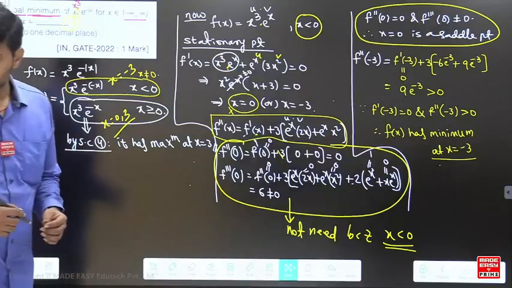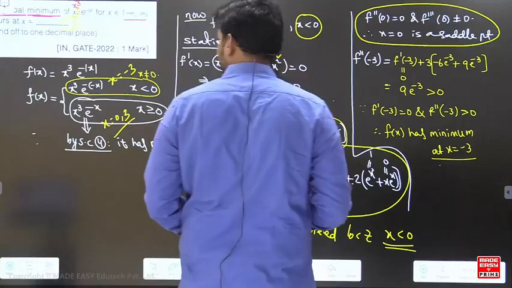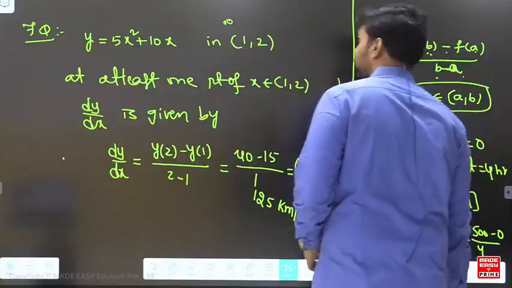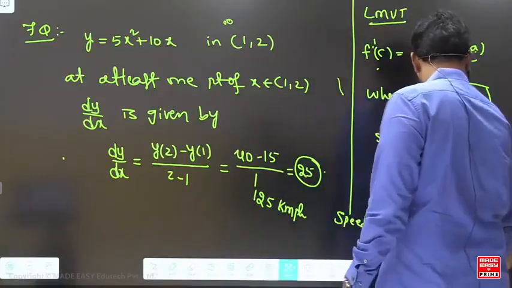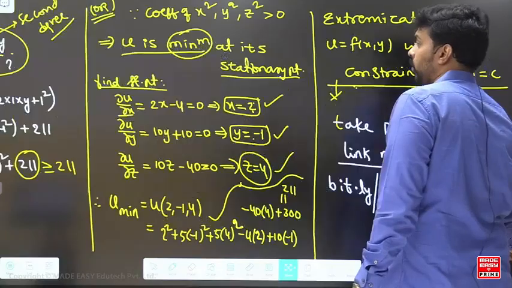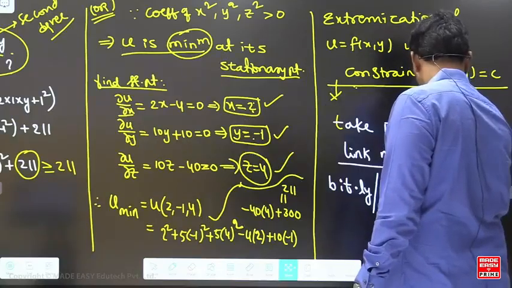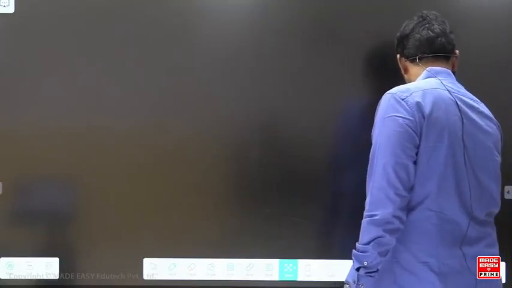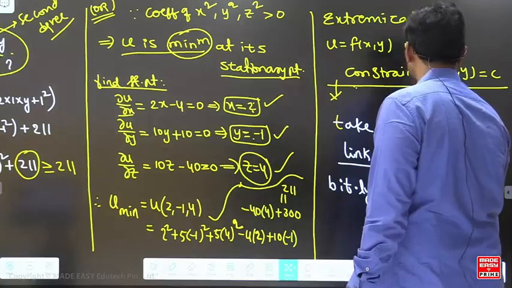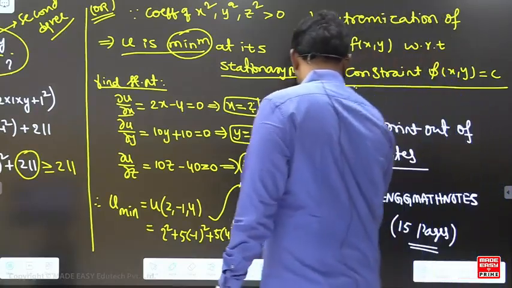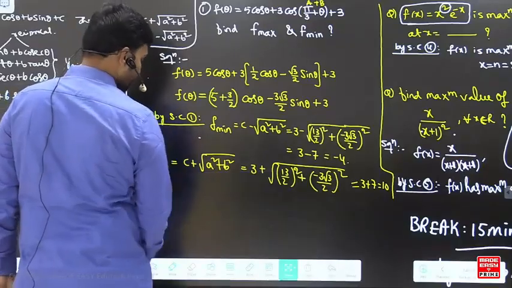Chalo beta. Right. Sir, question number. Which question? Okay. Next, I will go for it. Yes. I think yesterday I was doing this, right? What happened?